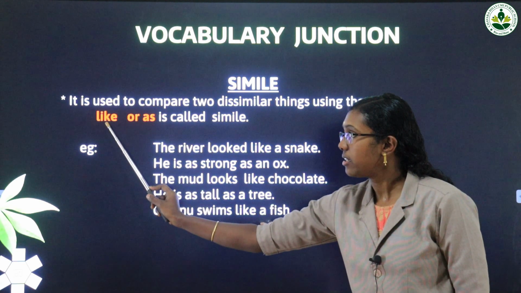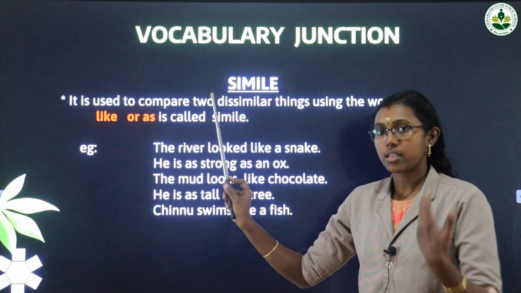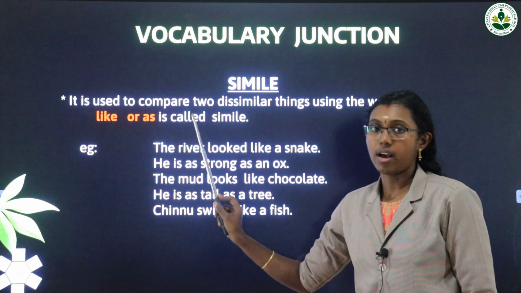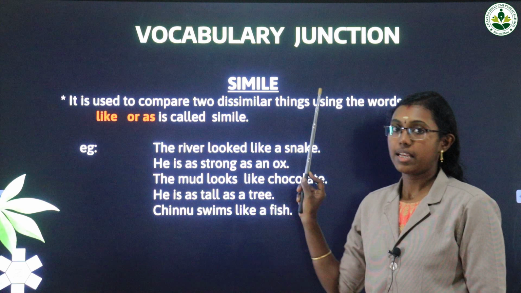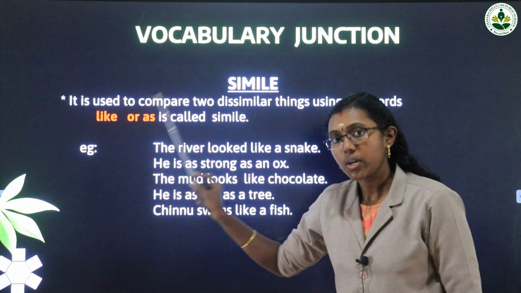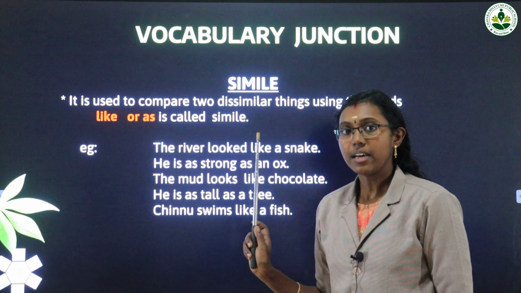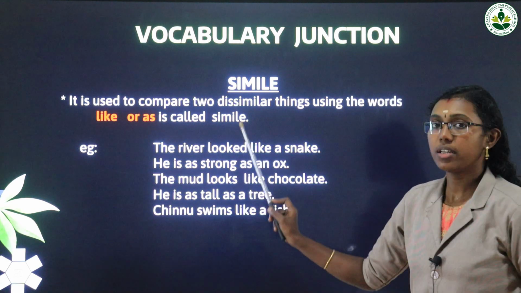Two words, like and as. Sometimes we can use either like or as, any one of the words. Use this word to compare two dissimilar things. That is called a simile.